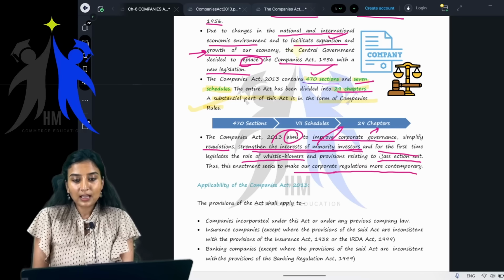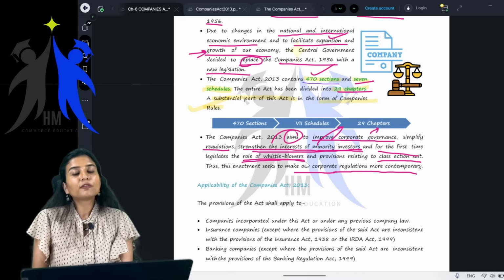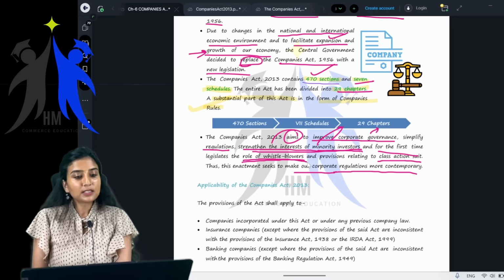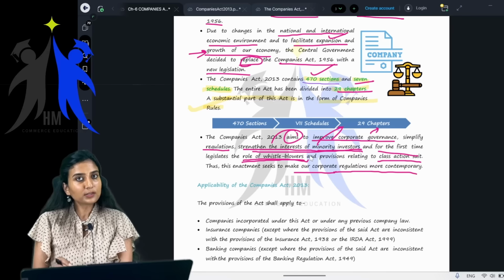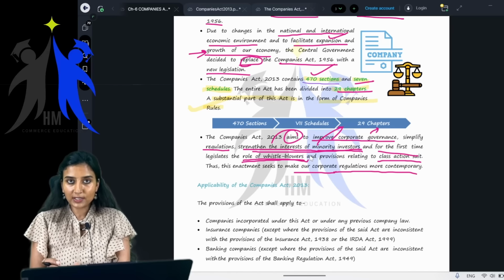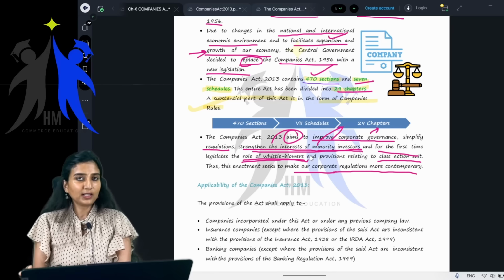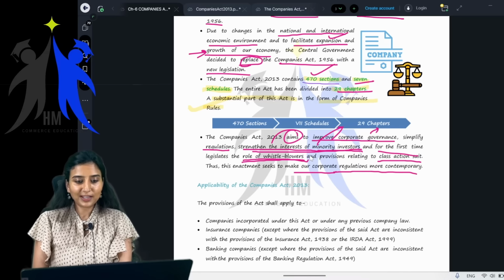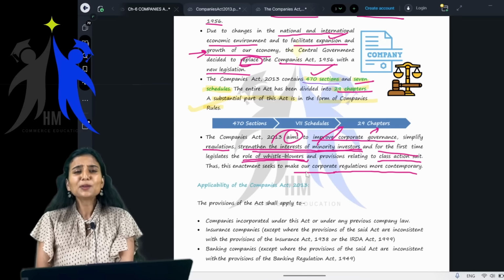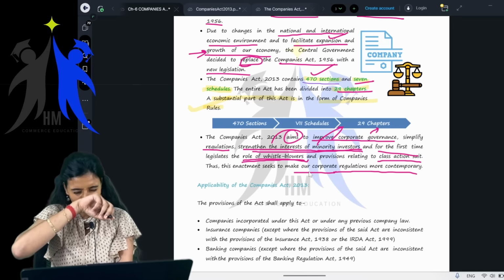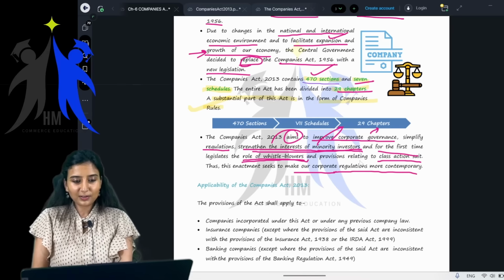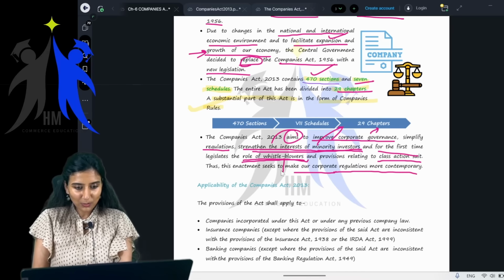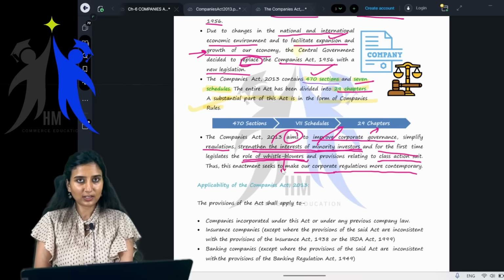Next, and for the first time legislates the role of whistleblowers. Again, which section this is will be covered in your next classes. But you will be curious when you read something like this: whistleblower, what is that, who blows the whistle? So whistleblowers are usually the employees working in the organization.